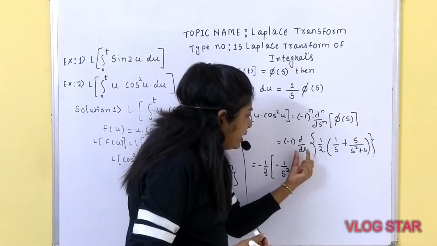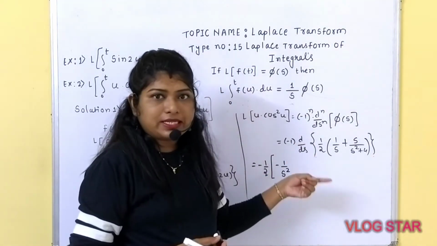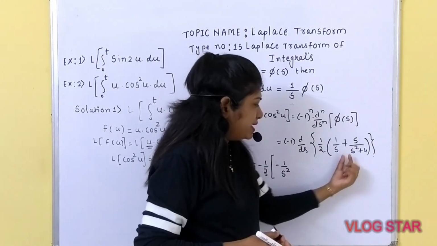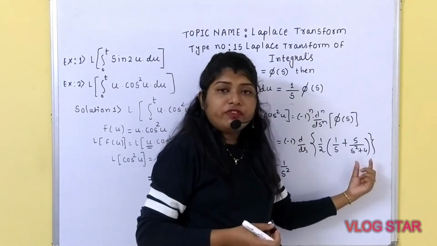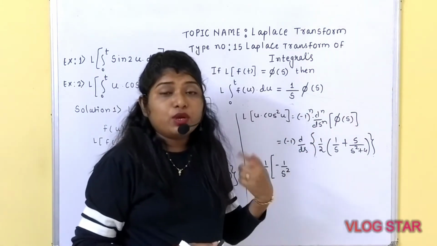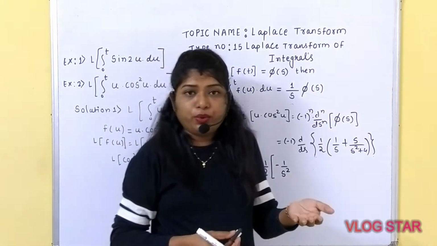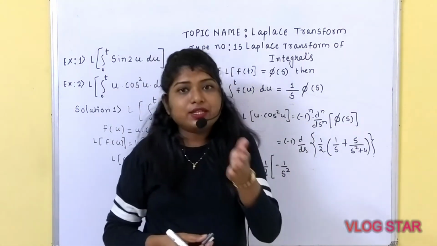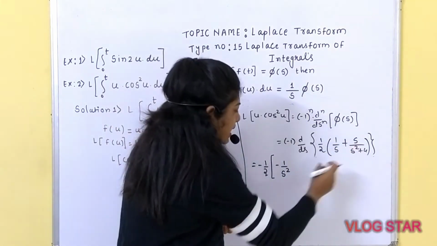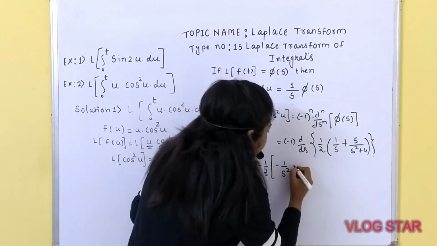Similarly, for the derivative of this particular term, you can add one more step. You can separate out the term: first the derivative of 1 upon s, plus the derivative of this. So which formula are you going to apply? Derivative of u by v. So what is the derivative of u by v? v as it is into derivative of u, minus u as it is into derivative of v, upon v square. Am I right? So in this case, can you apply the derivative of u by v? So what will you get?